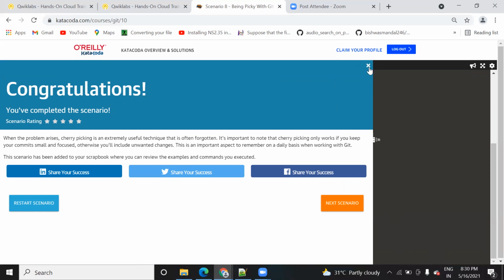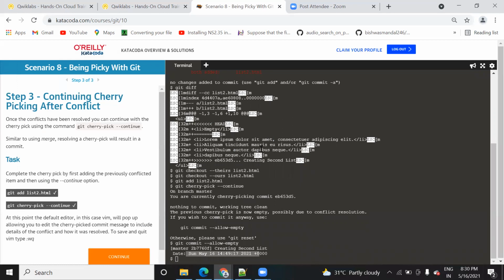Hope it is clear to you how you can resolve the conflict, how you can assure that no conflict still exists, and how you can merge the changes or resolve the conflict and merge the changes into your actual repo.